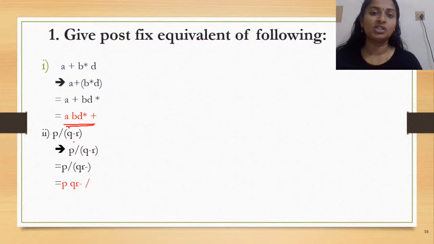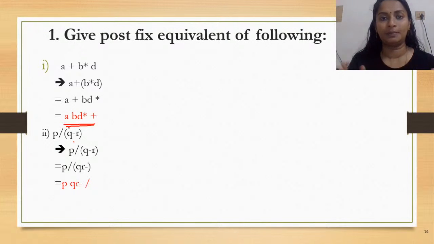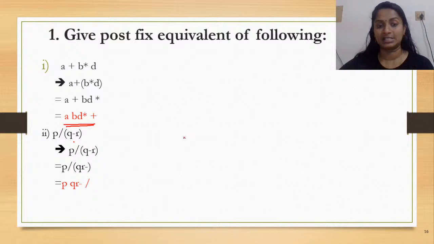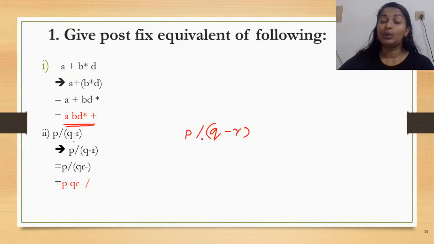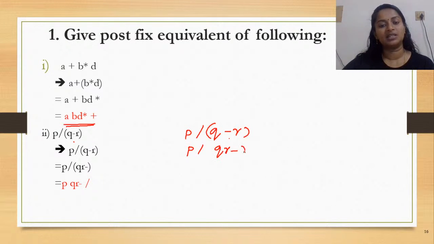Now, in the expression itself, you're given a parenthesis. So, it shows that the one in parenthesis should be considered first, right? So, P slash (Q minus R). If you compare slash and minus, which has the higher priority? Actually, slash, right, when compared to minus. But the expression Q minus R is in parenthesis, which has a higher priority compared to slash. So how would this be done? First, we would convert the one in the parenthesis.